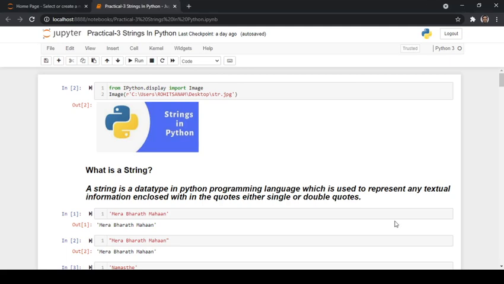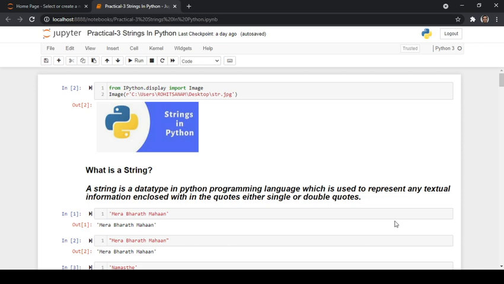My name is Rohit. In this particular video, we are going to discuss strings in the Python programming language. So what is a string? A string is a data type in Python which is used to represent any textual information enclosed within single quotes or double quotes.